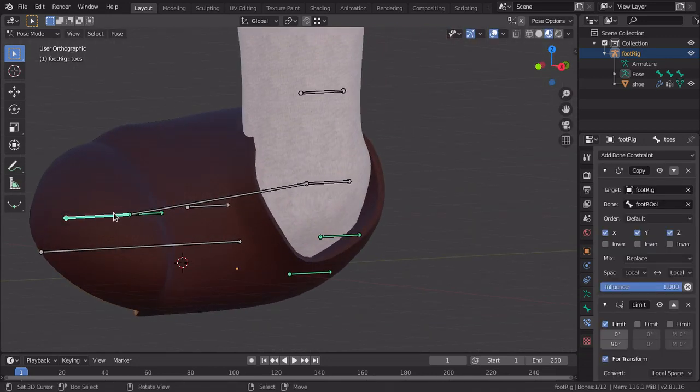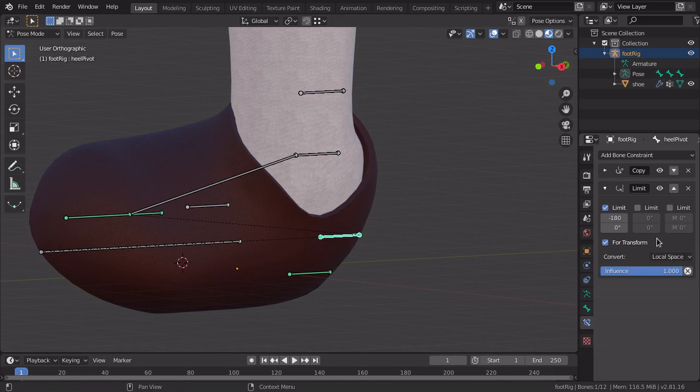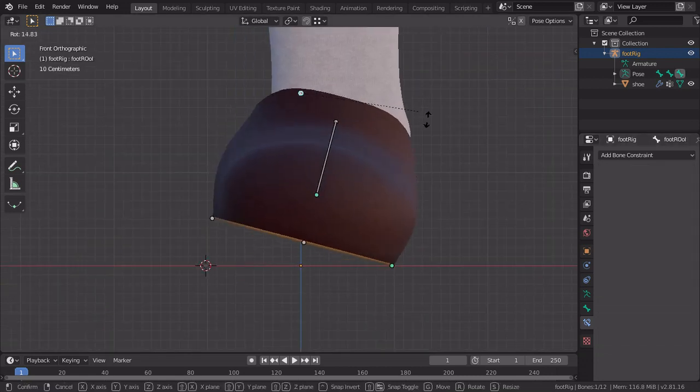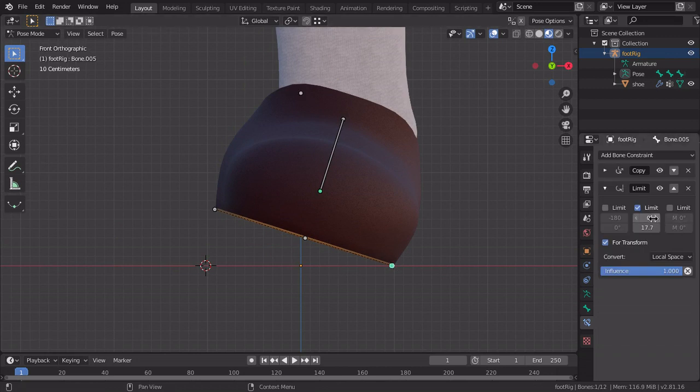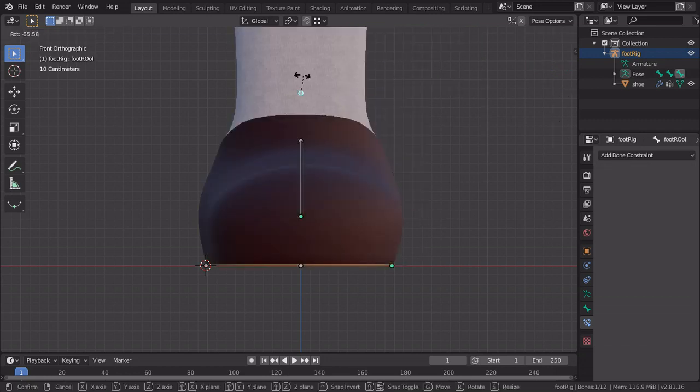And by the way, limit both of these to 0, 0, 0, 0, 0, and just like we wanted, select this one, and you can go with 180 degrees.